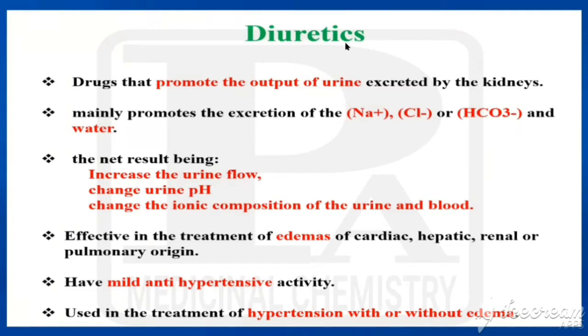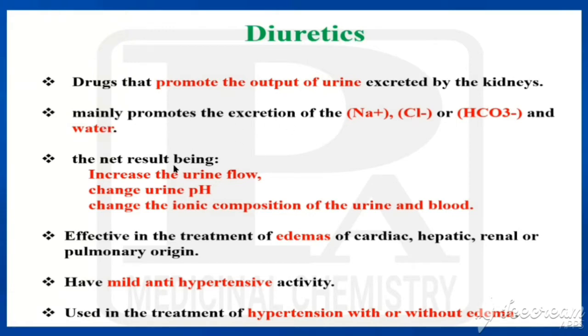Students, in this class we are going to see a new topic called diuretics. First we'll see what they are. These are the drugs that promote the output of urine that is excreted by the kidney. So what is the main role? It promotes the output of urine. They mainly promote the excretion of Na plus, Cl minus or H3O minus and water.